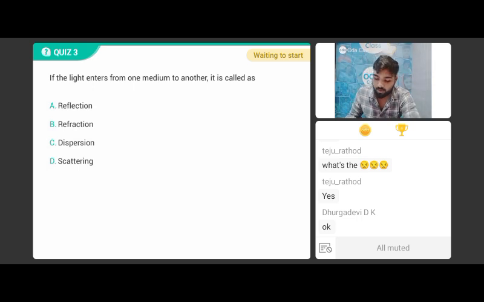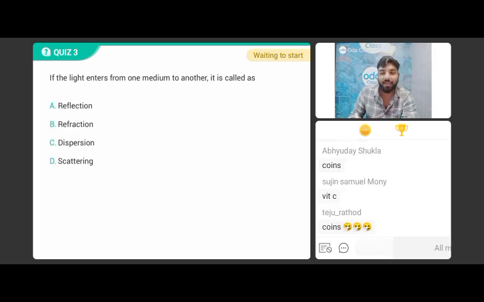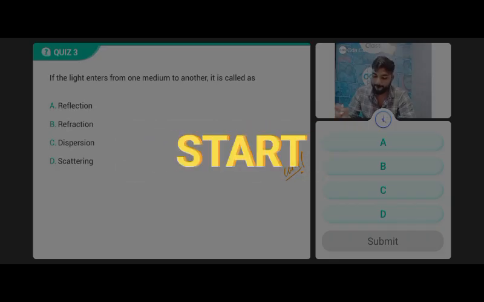If the light enters from one medium to another, it is called reflection, refraction, dispersion or scattering. Very simple question, and I think my students are ready. I am giving you a choice right now. Shall I make this question a coin question or a simple one? Tell me, children, what should be done? Coin? Okay, on your special demand, let's go with coins this time. So it is a coin question. Make sure that you answer it correctly.